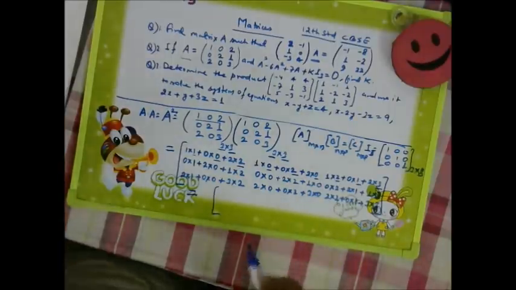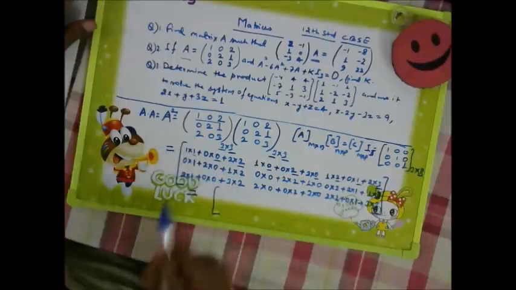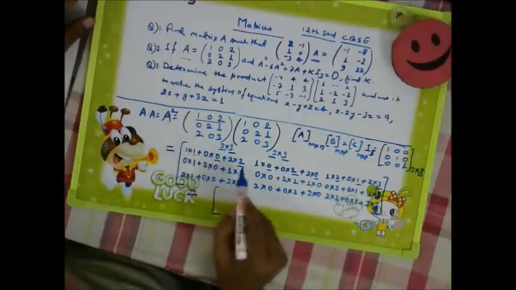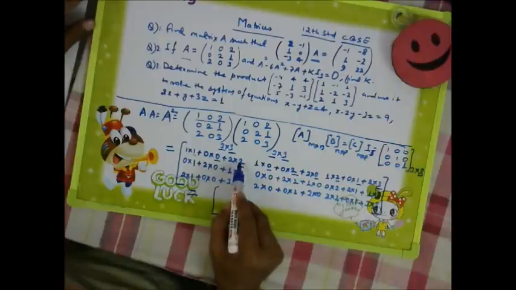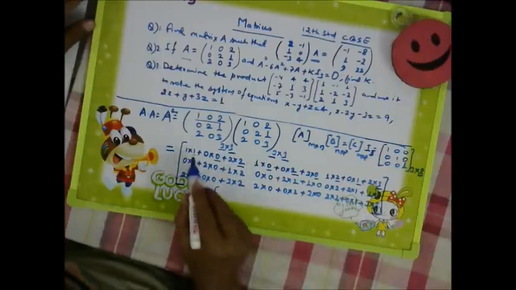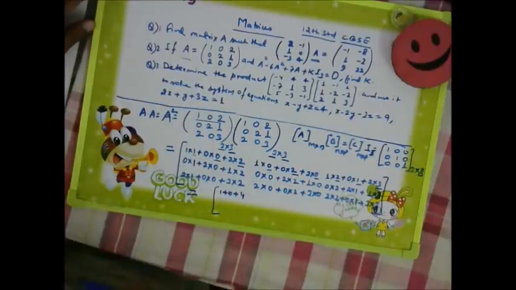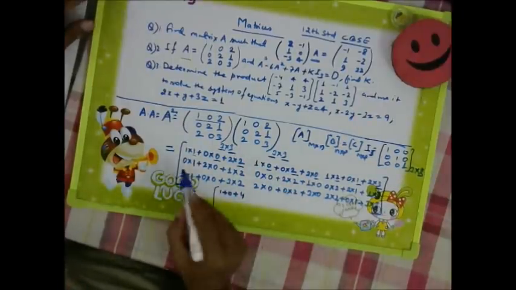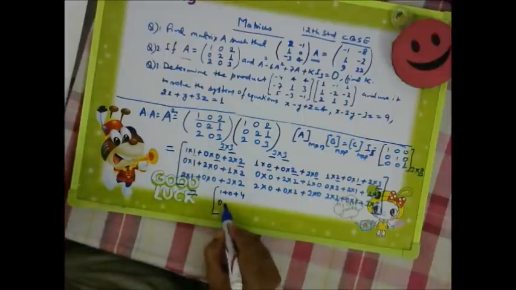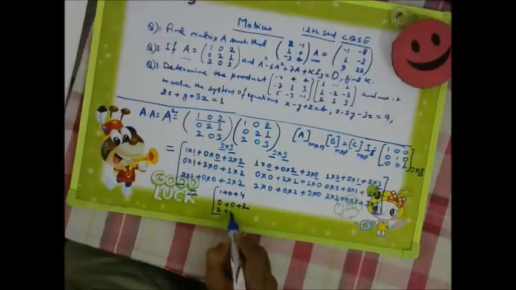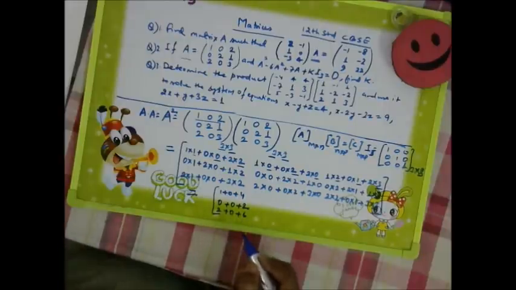Okay, very good. It means we have got it. Now I will add directly. 1 into 1 is 1, plus 0, 1, and plus 2 into 2, 4. Okay, so let me write 1 plus 0 plus 4 for your understanding. Similarly here, 0 plus 0 plus 2, and then 2 plus 0 plus 6.